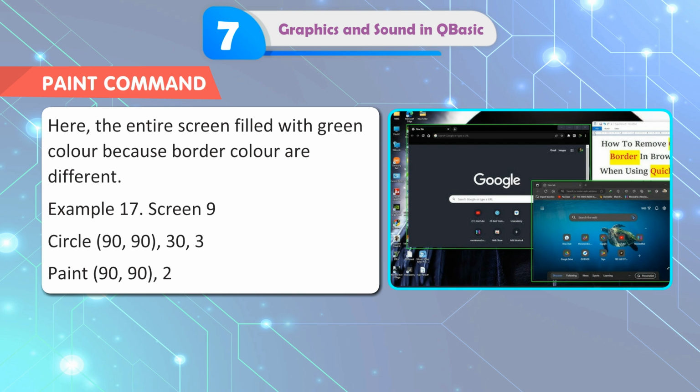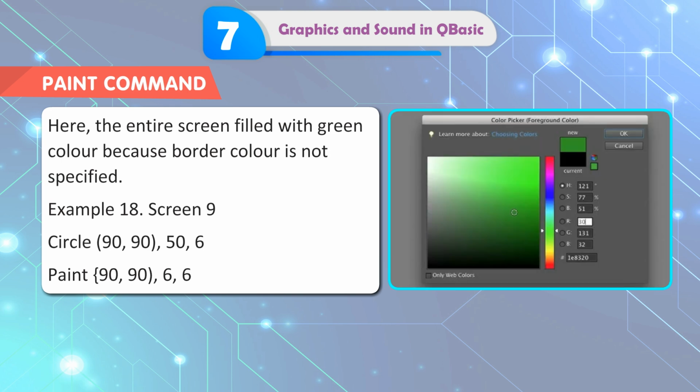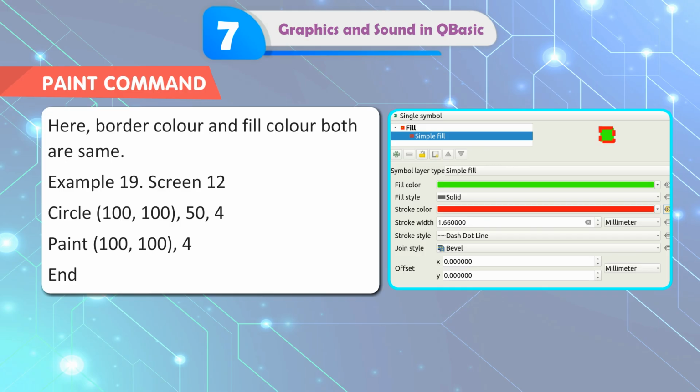PAINT (90, 92), 2. Here the entire screen is filled with green color because border color is not specified. Example 18. SCREEN 9. CIRCLE (90, 50), 6. PAINT (90, 96), 6, 6. Here border color and fill color both are the same.